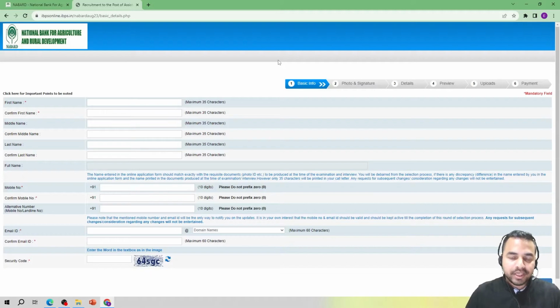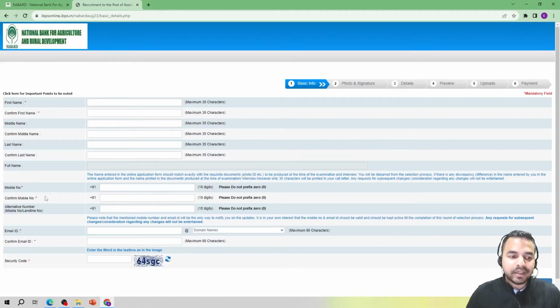Okay, so यहाँ पर आप देख सकते हैं the details that you are required to enter are your name, your mobile number, your email ID. So these are the 3 important things that you are required to enter here. So here guys, you can see it is written first name, middle name and the last name. For example, there is a person whose name is Rudra Pratap Singh. So the first name will be Rudra, middle name will be Pratap, and the last name will be Singh.